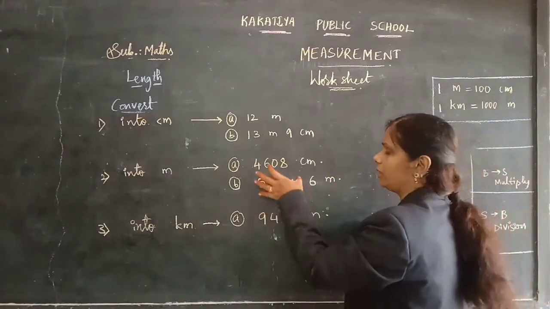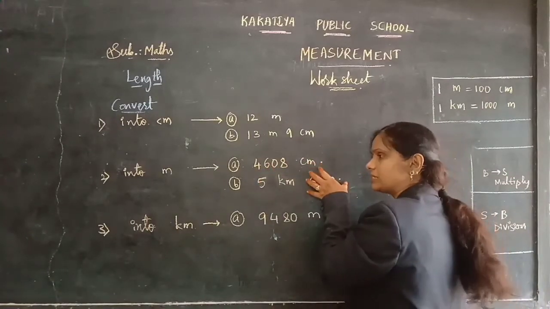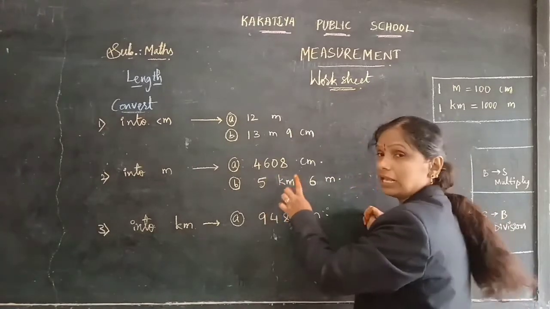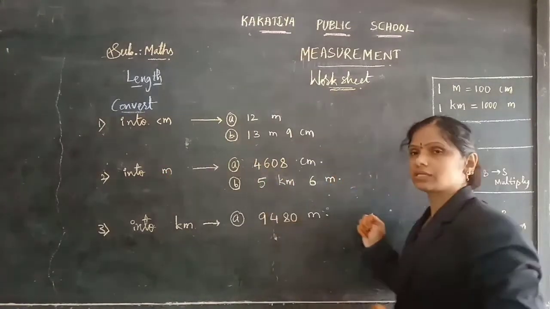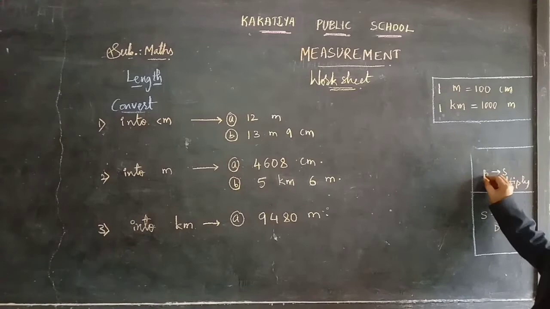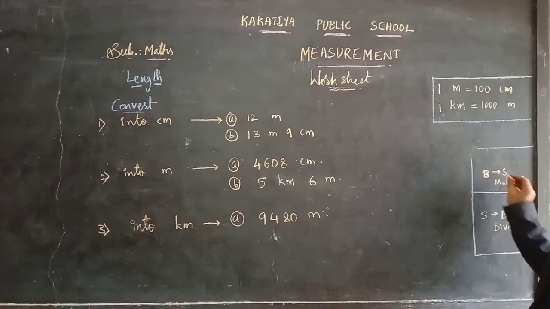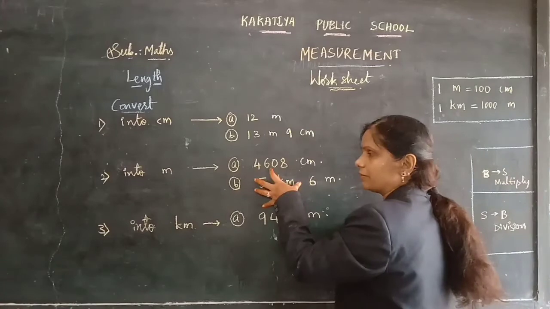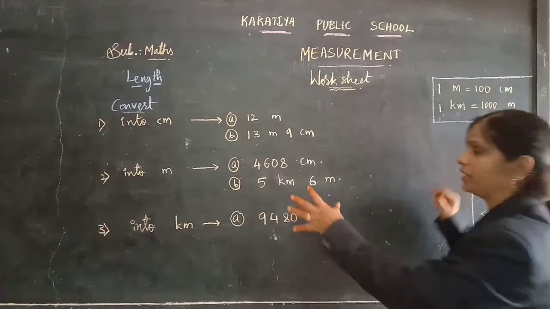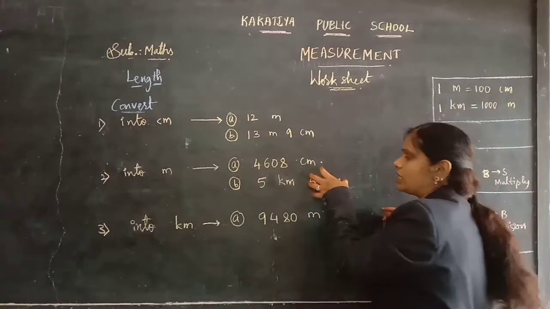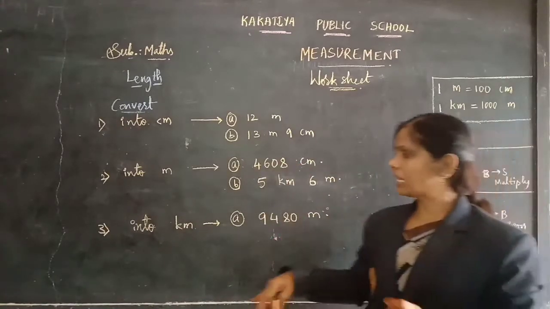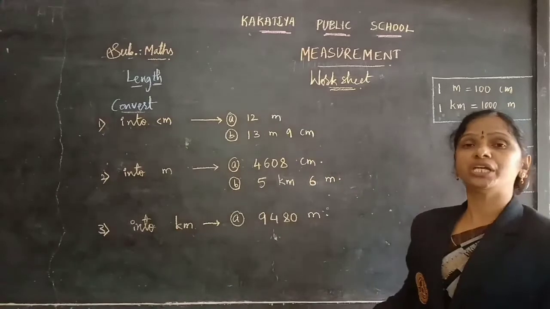Coming to the next one, 5 kilometers 6 meters, converting into meters. Kilometers are always bigger than meters, so when converting bigger into smaller, there will be multiplication. You multiply the kilometers number by 1000 to change into meters, and add the extra 6 meters after multiplying.